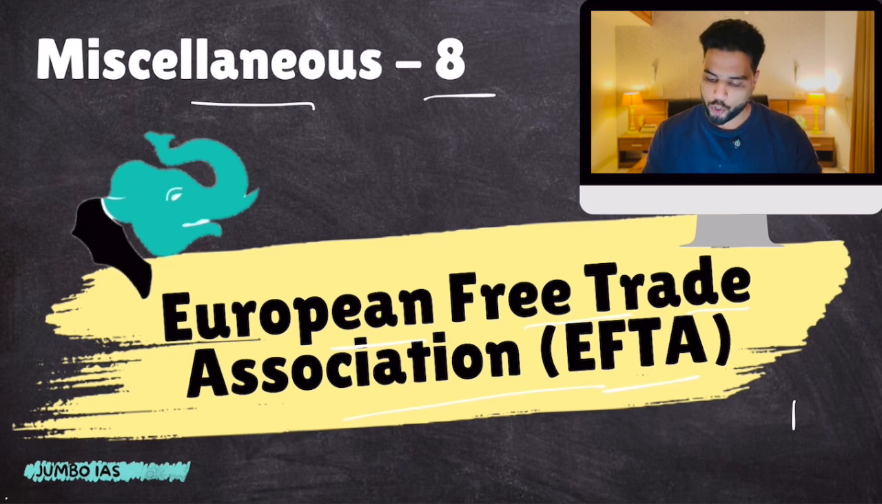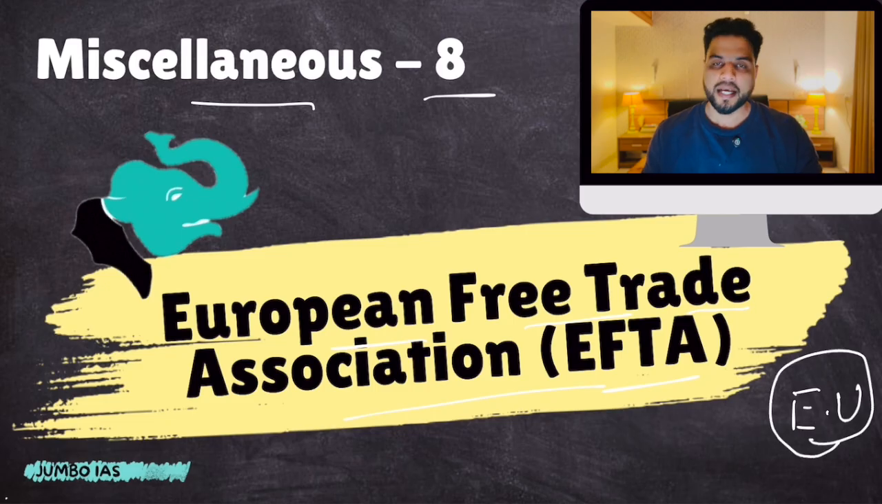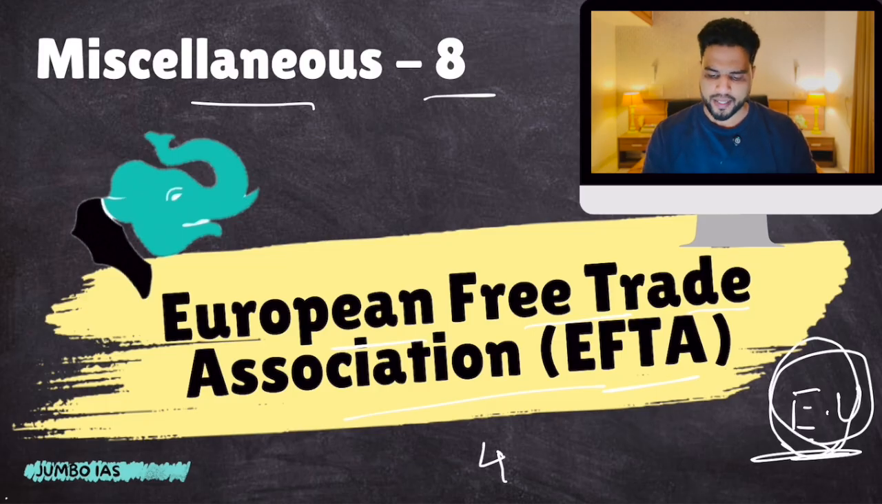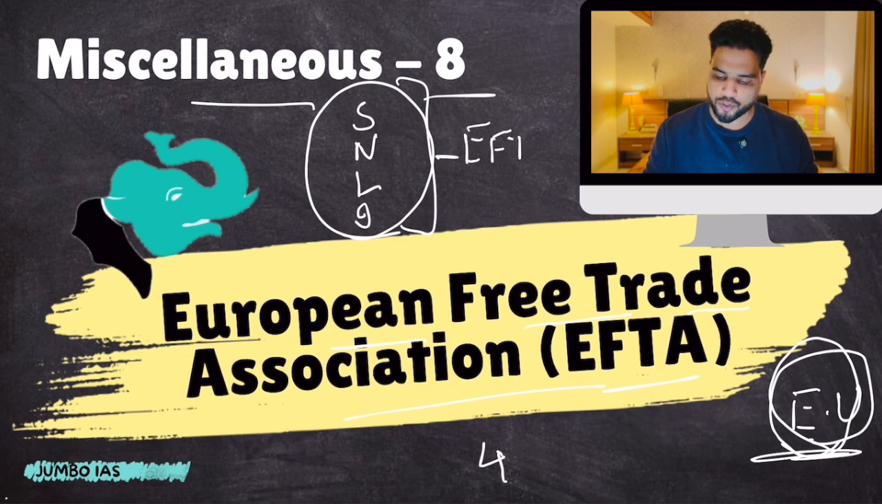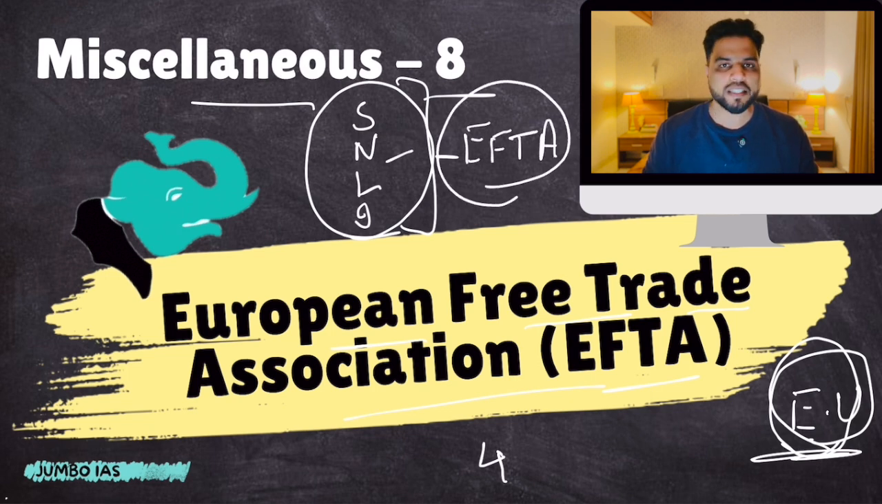Now you must have heard about the European Union. There are many European countries which are not part of the European Union, but they have their own economic engagements. There are 4 such countries: Switzerland, Norway, Liechtenstein and Iceland. All 4 countries have created their own free trade association, the European Free Trade Association. So these 4 countries are not part of the EU, but they are part of EFTA.